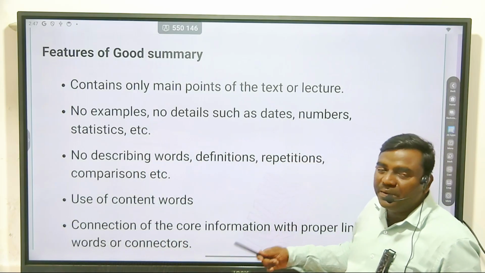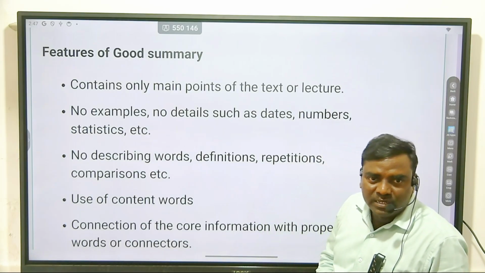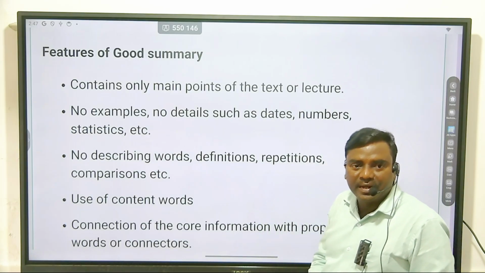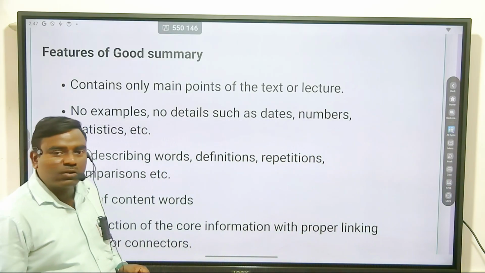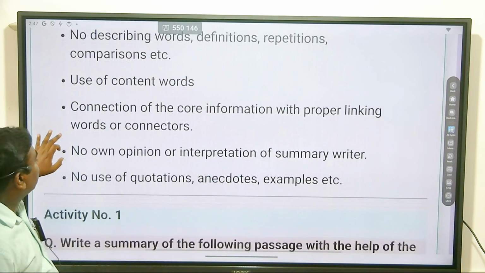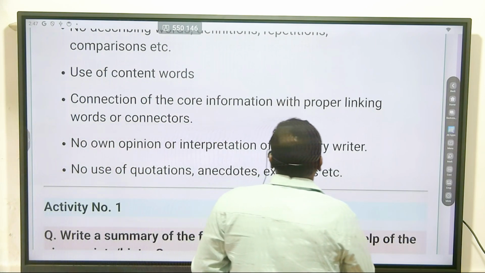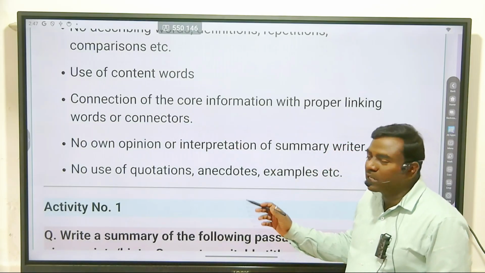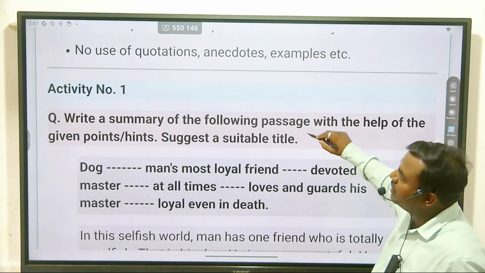These are repetitions of what I have already told you earlier. No describing words, definition, repetition, comparison, etc. Use content words, and connect the core information with proper linking words or connectors. No own opinion or interpretation in summary writing. No use of quotation. I have already told you.